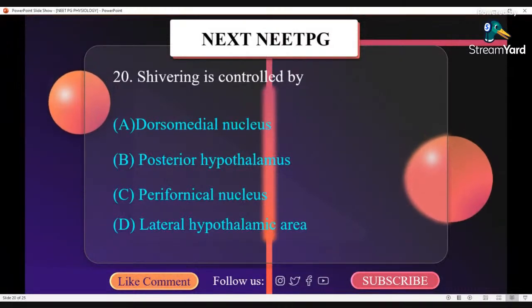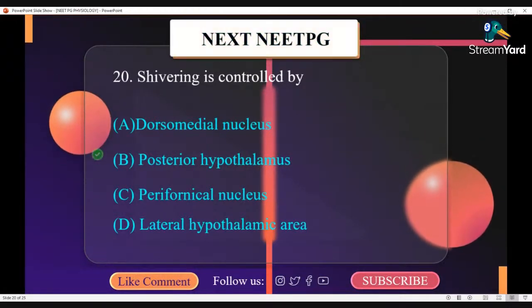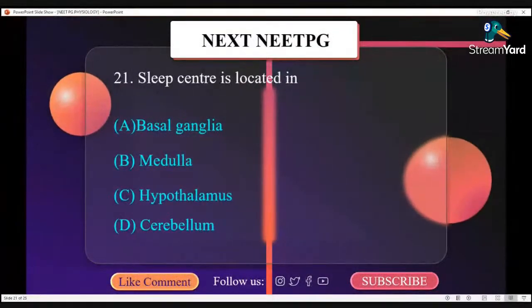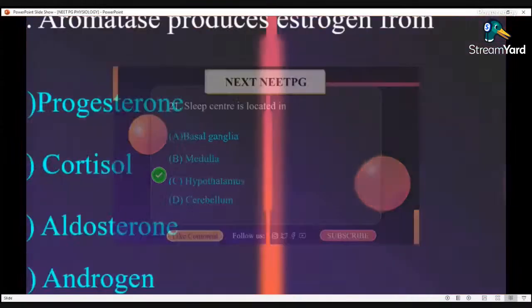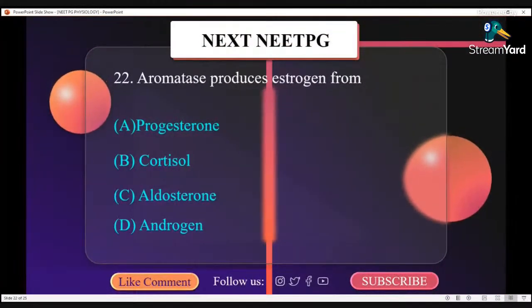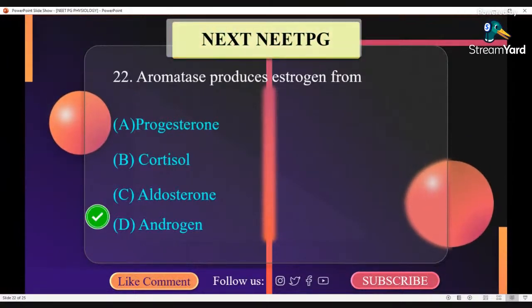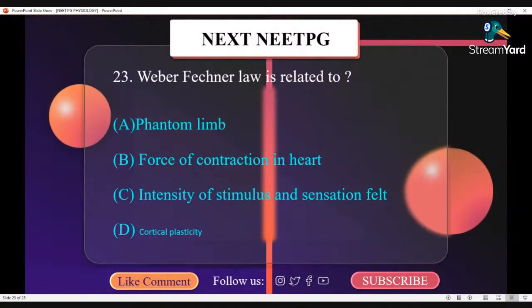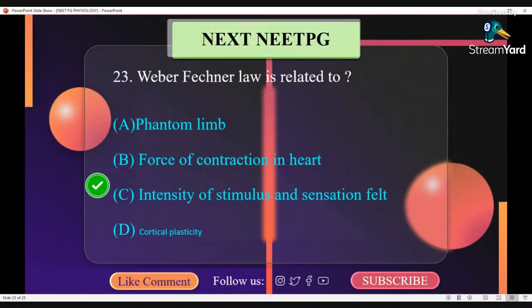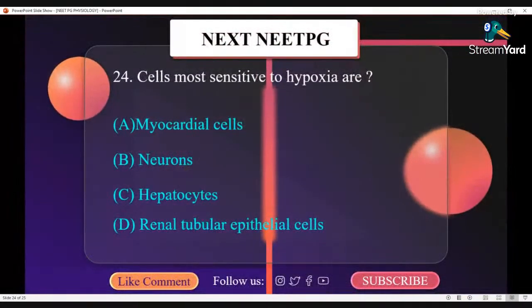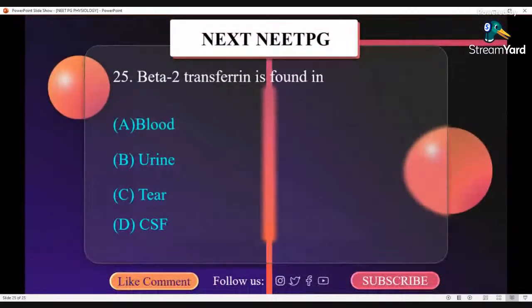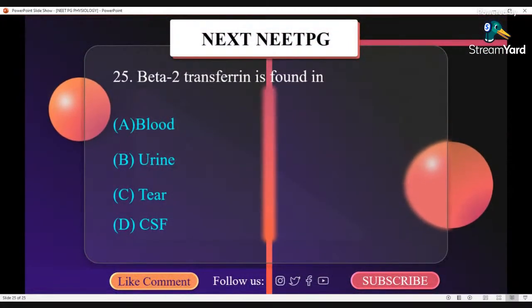Shivering is controlled by posterior hypothalamus. Sleep center is located in hypothalamus. Aromatase produces estrogen from androgen. Weber-Fechner law is related to intensity of stimulus. Cells most sensitive to hypoxia are neurons. Beta-2 transferrin is found in CSF.